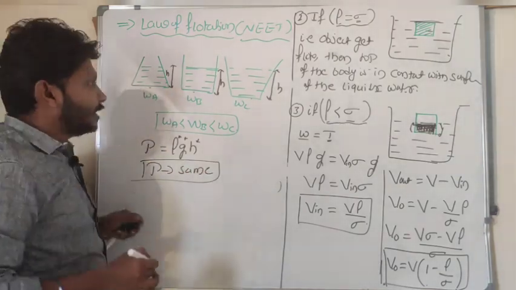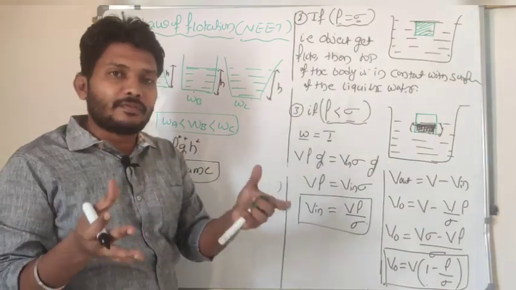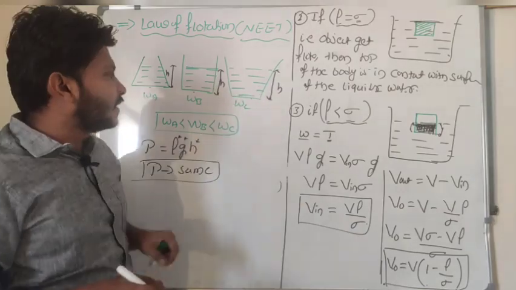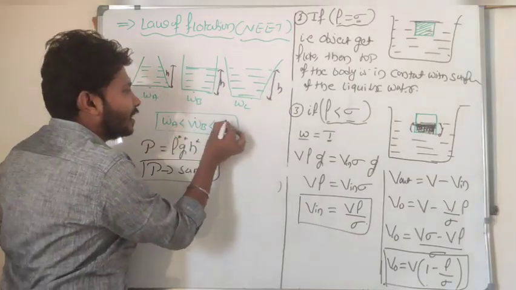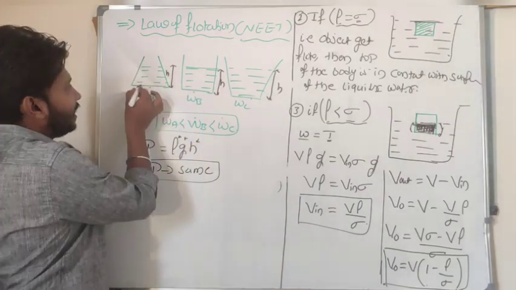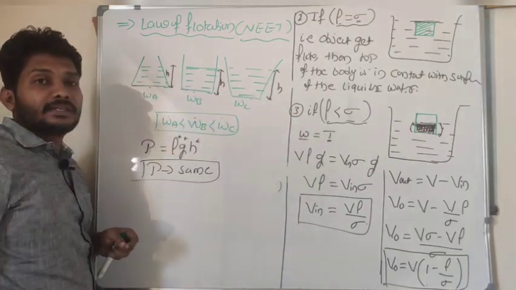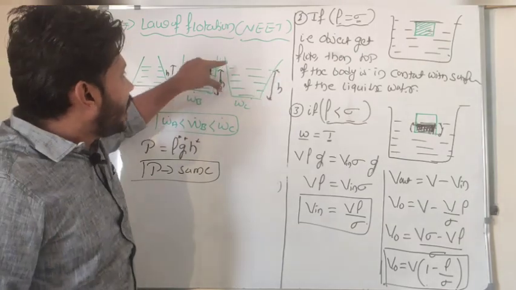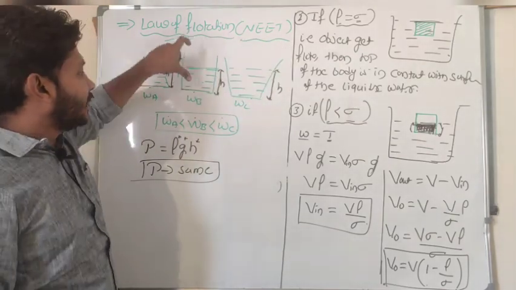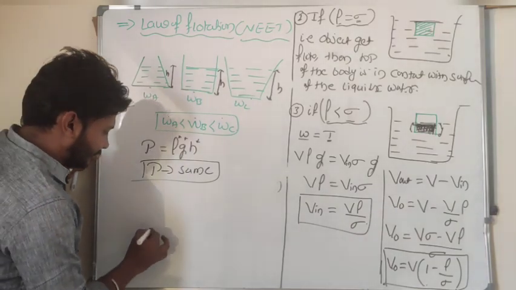It means that pressure is independent of the shape of the container. Look here, did you get my point? In the case of these 3 different containers, even though they have different weights, the pressure acting at the bottom remains the same. Why? Because the height of the liquid remains the same in all the flasks. So I can consider that pressure remains the same.